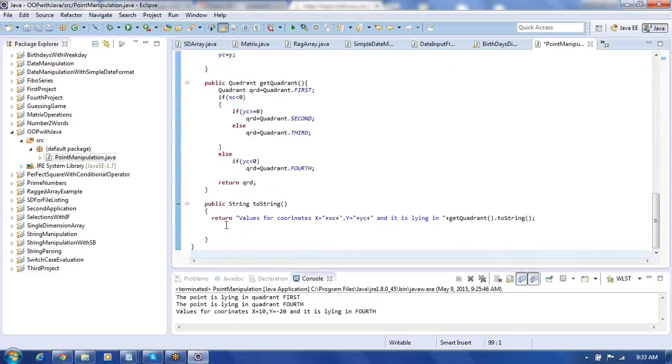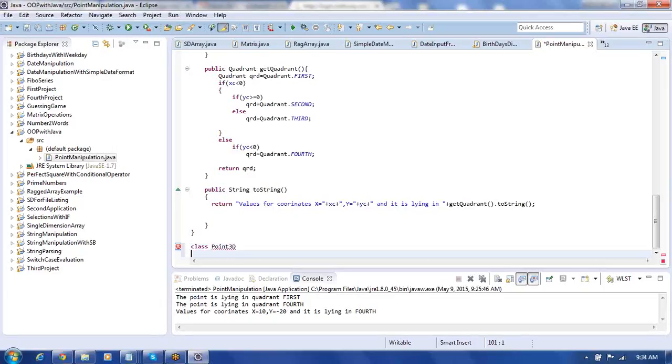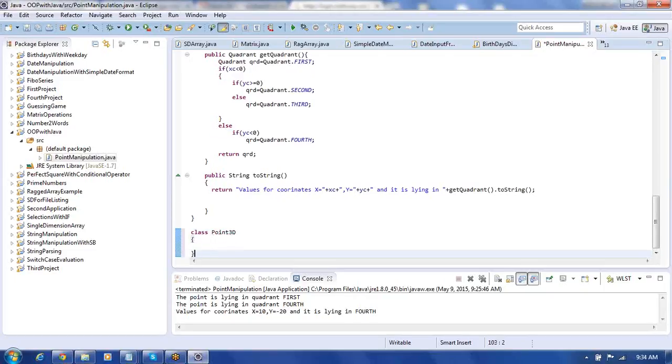Let me put here a 3D point class, I can write it as Point3D. I want to make a class called Point3D.